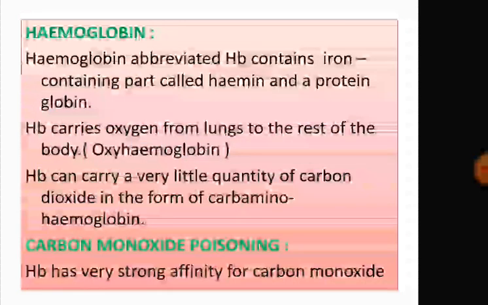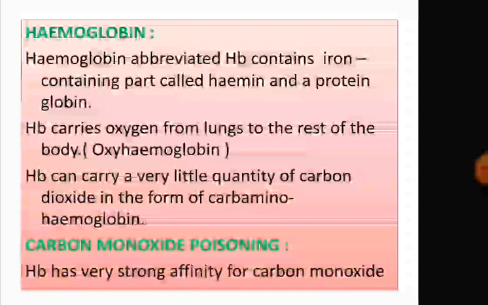Now, hemoglobin. Hemoglobin is the effective chemical constituent of RBC. It is abbreviated as HB. It contains an iron-containing part, which is called hemin, and the protein part, which is called globin.